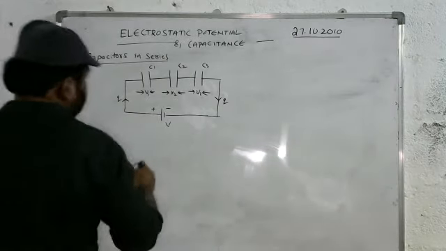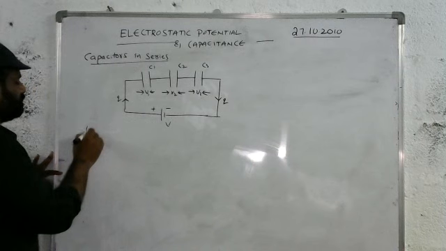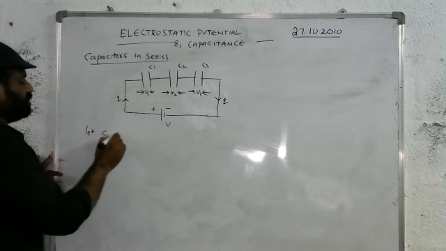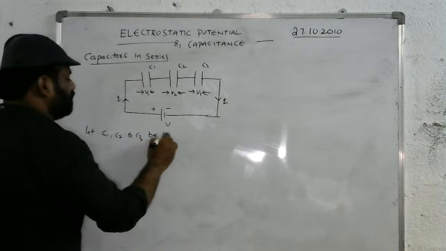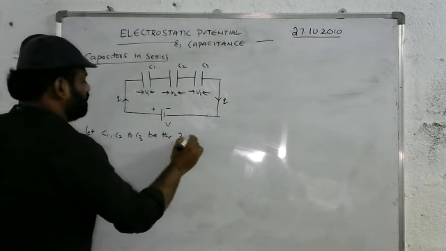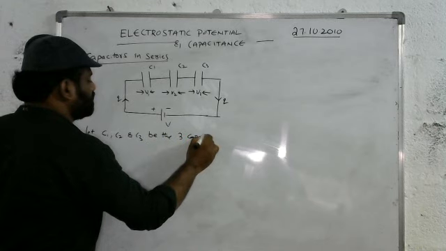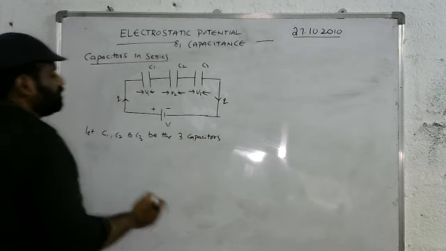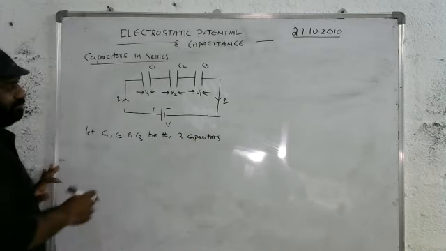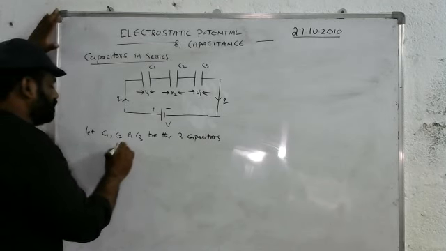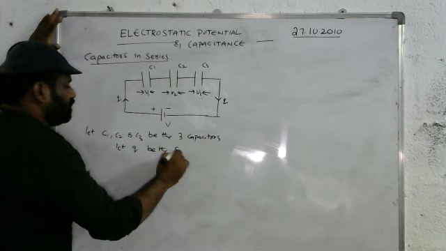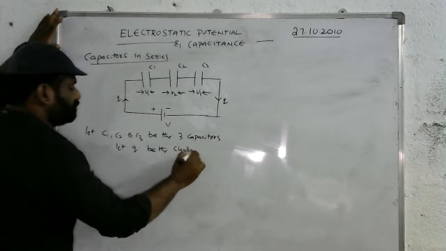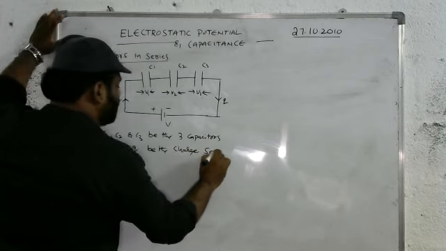Let C1, C2 and C3 be the three capacitors connected to a battery of potential V. Let Q be the charge, the same at each capacitor.